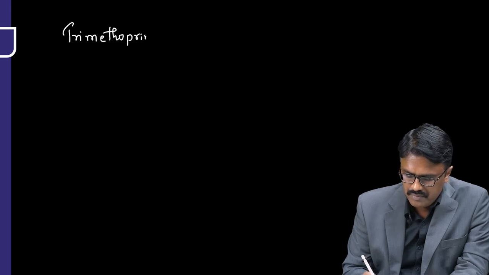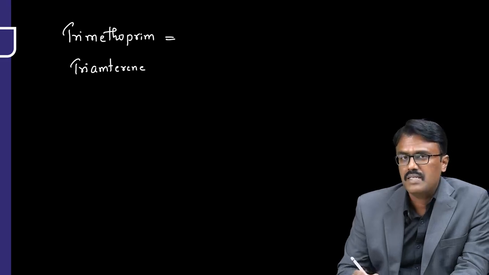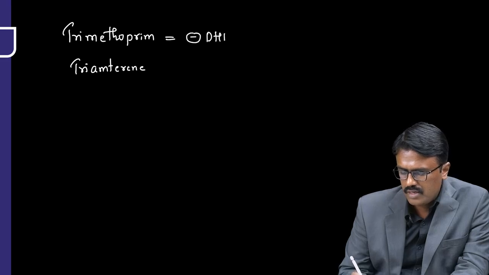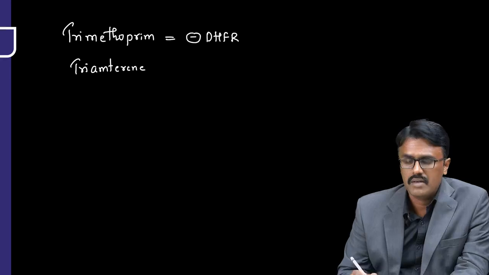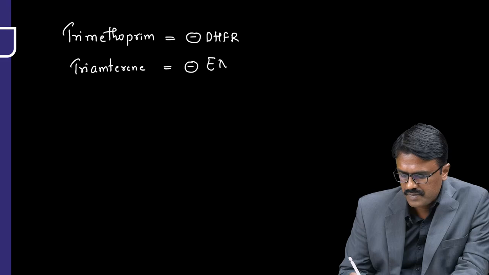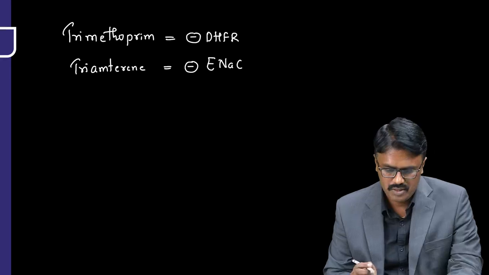The last one is the confusion between trimethoprim and one more called triamterene. Trimethoprim is an antibacterial drug. It inhibits dihydrofolate reductase. It's an antibacterial drug. Triamterene is an inhibitor of ENaC. It's a potassium sparing diuretic. So these are the confusing drugs.